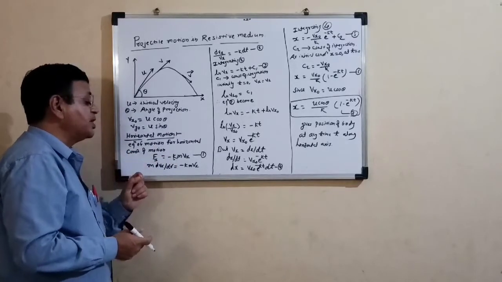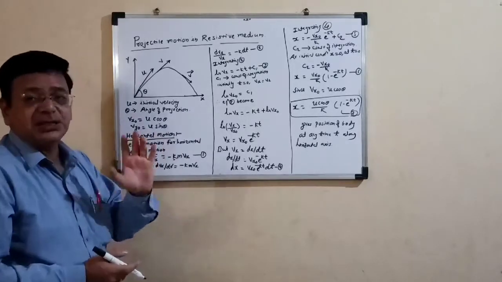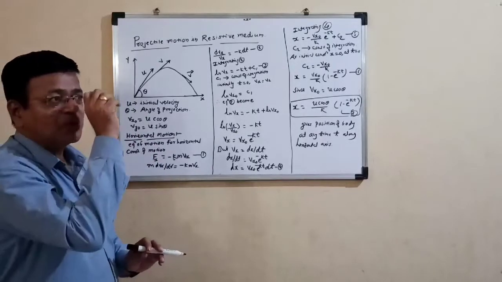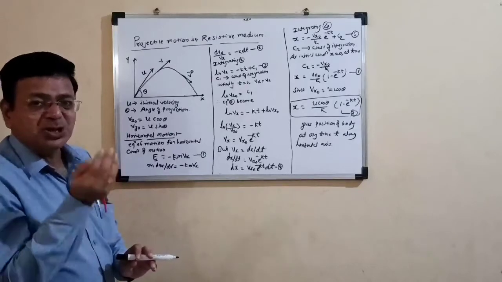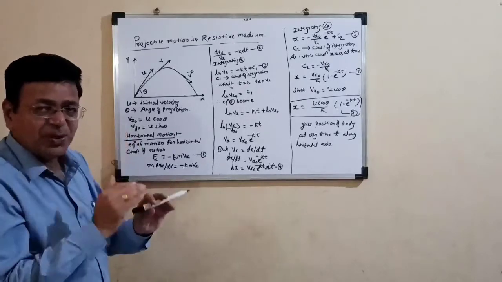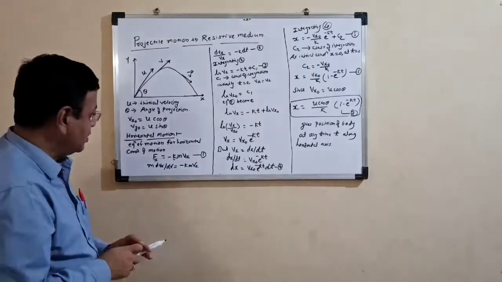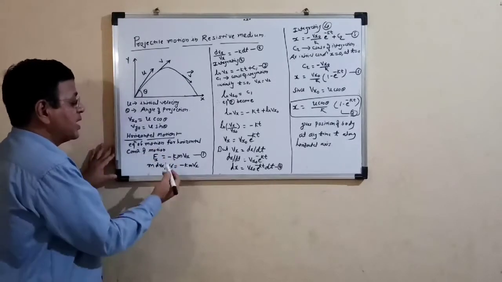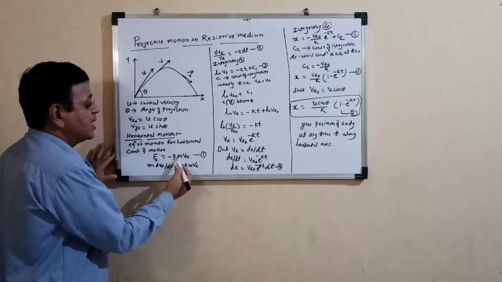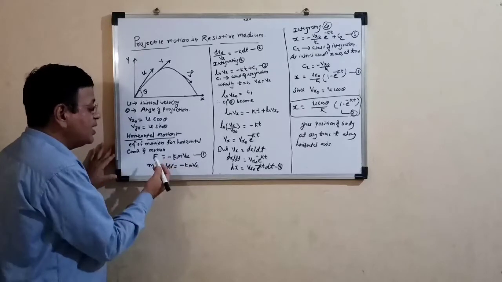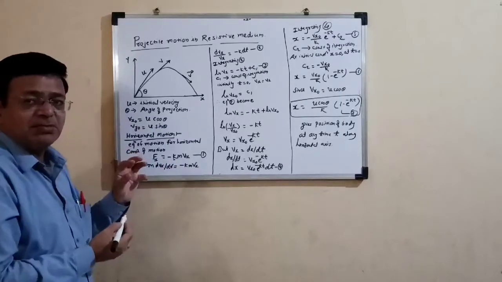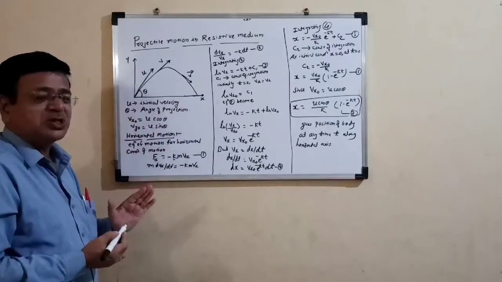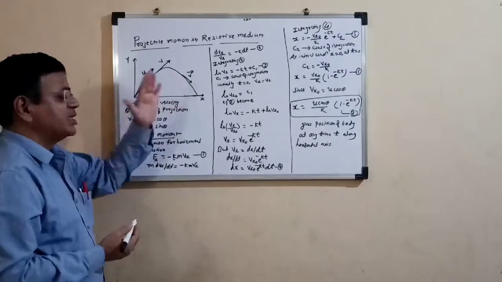The first question is why the minus sign arises here. Whatever force is applied to the projectile body, opposite to that the resistive force acts on it. Therefore we get this minus sign here. So Fx is equal to minus k m vx. What is Fx? That is nothing but mass into acceleration along the x-axis. For our convenience, the velocity is Vx.